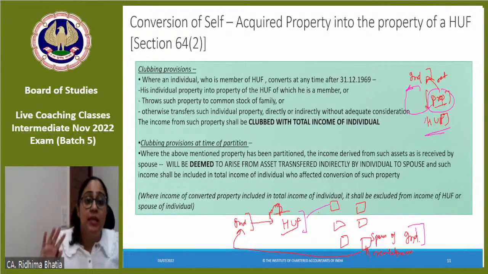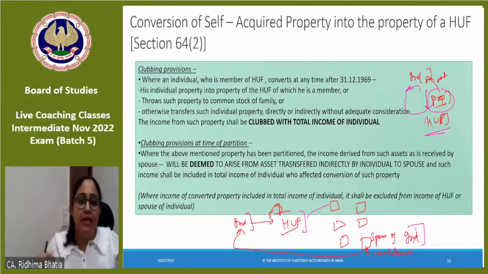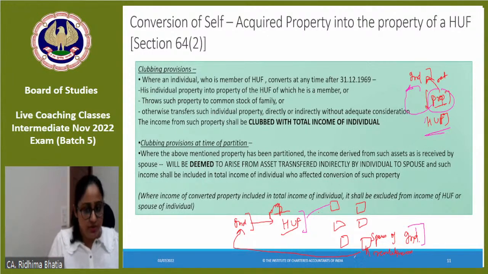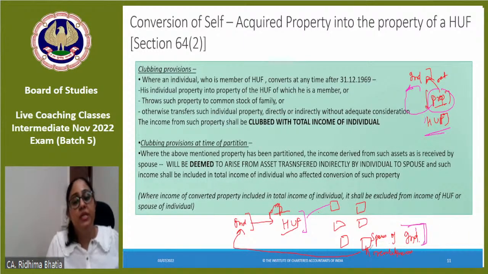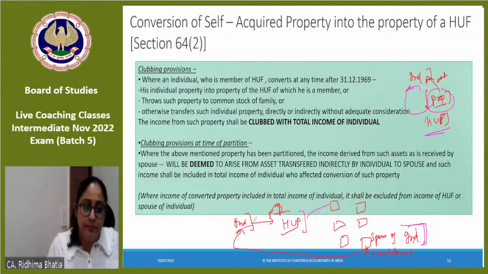Because we will say that the individual was very smart. He first transferred it to HUF and then HUF transferred it through partition to spouse. Ultimately, the individual had to give some benefit to the spouse. That's why he did all this arrangement. That's why they said that if a spouse gets any property share on partition of HUF, then whatever income is generated on that property share would be clubbed with the individual. Clear?